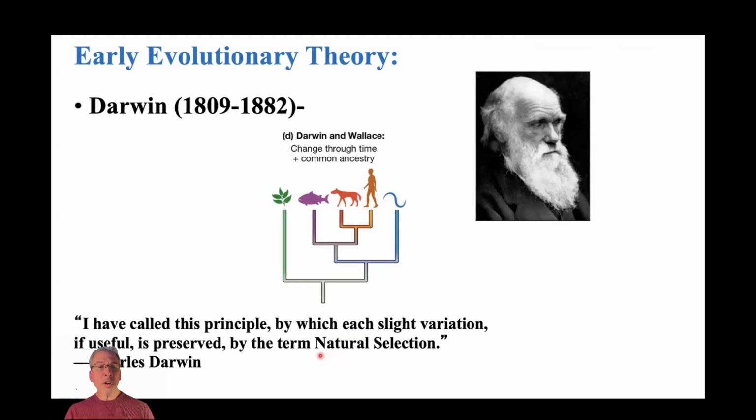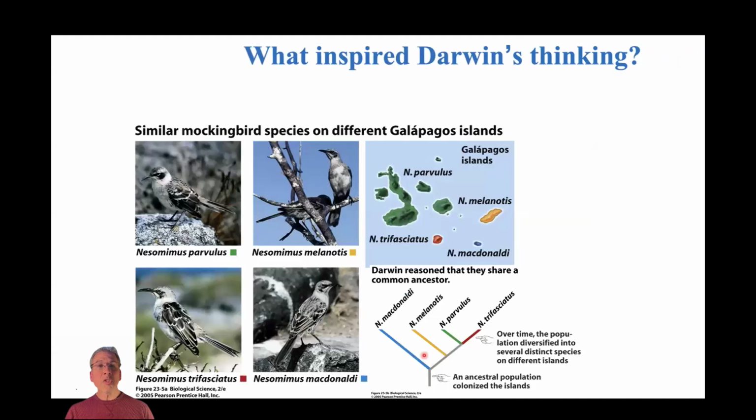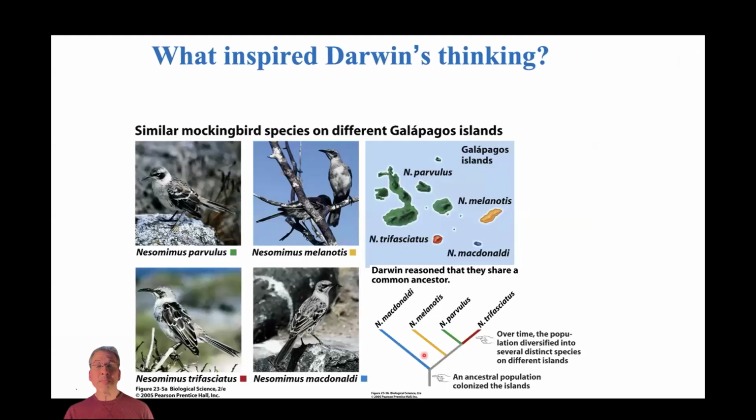You see a quote on natural selection here. Of course, we'll come back to natural selection in just a bit, but what inspired Darwin to think about evolution from this different perspective? Well, it goes back to some birds that he was observing when he was collecting animals from the HMS Beagle as he was sailing around South America and the Galapagos Islands. And in a nutshell, what he noticed regarding variation in mockingbirds was as follows. So here we see a few of the Galapagos Islands, and we collected mockingbirds from these different islands.